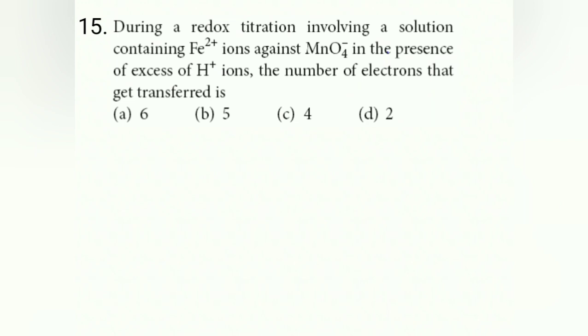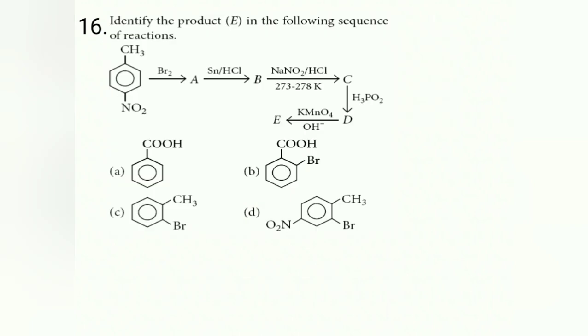During a redox reaction involving a solution containing Fe2+ ions against MnO4 minus, in the presence of excess H plus, the number of electrons that get transferred is... So in this case, if you write the reaction of Fe2+ and MnO4 minus, for balancing you will write 5Fe2+ giving rise to 5Fe3+, right? And MnO4 minus, Mn plus 7 converted into plus 2. So total electron change is 5. Hence the answer for this question is 5.